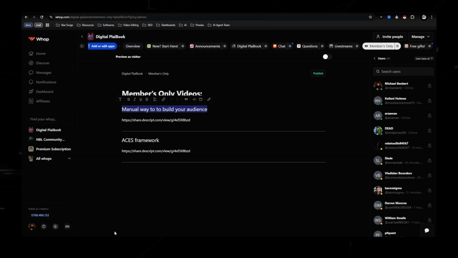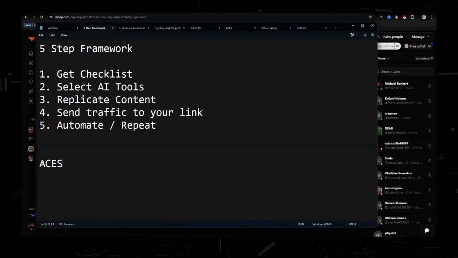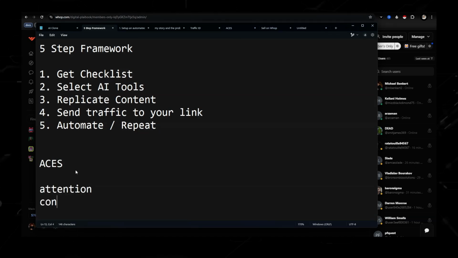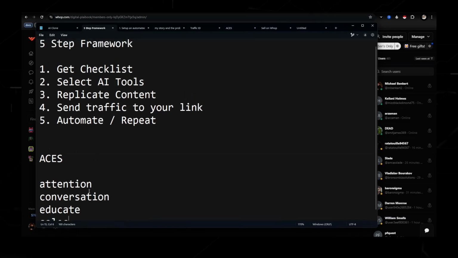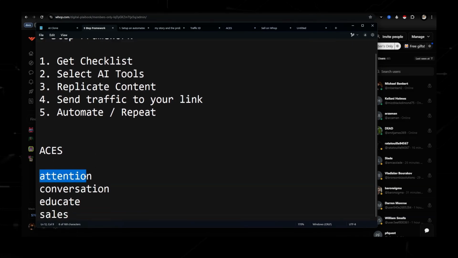But basically, it just kind of talks about this acronym that my mentor taught me about, which is ACEs, which basically focuses on 4 things: attention, conversation, educate, and then sales. So this is what every business needs. Attention is the new currency. And if you're brand new, you're not going to have a lot of followers, a lot of attention, but if you start using this framework, you're going to be able to generate that a lot quicker than most people.